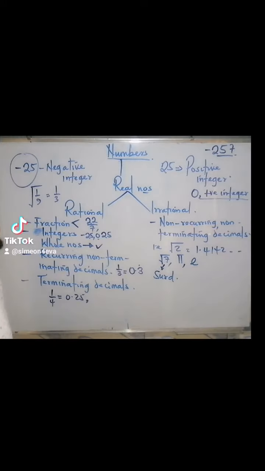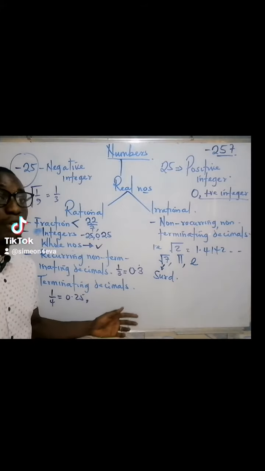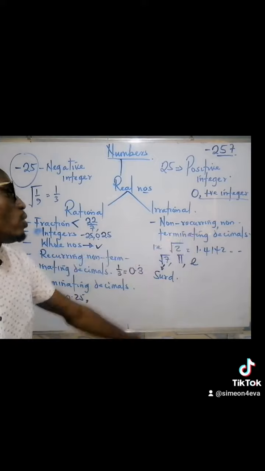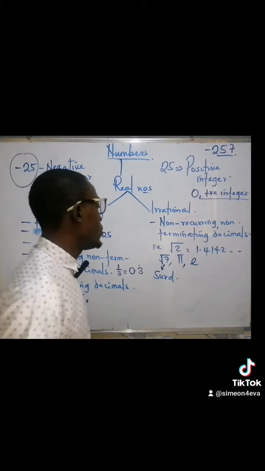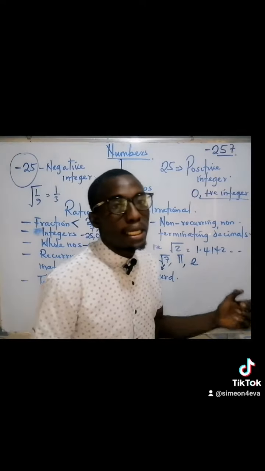I told you that the value of pi is 3.14 something, something, something, and all that. If you use your calculator, it is a non-recurring, non-terminating decimal. Why is 22 over 7 a fraction? So 22 over 7 is a rational number, while pi is an irrational number.